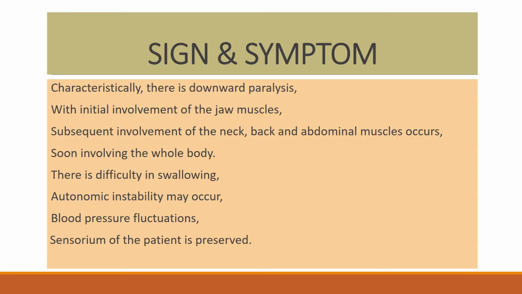Signs and symptoms. Characteristically, there is a downward paralysis starting from the jaw muscles and then subsequent involvement of the neck, back and abdominal muscles, and soon involving the whole body. There is difficulty in swallowing. Autonomic instability may occur. Blood pressure fluctuations are common. But in this disease, the sensorium of the patient is well preserved.